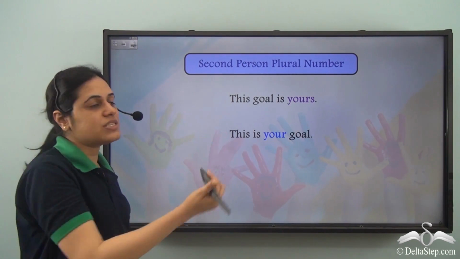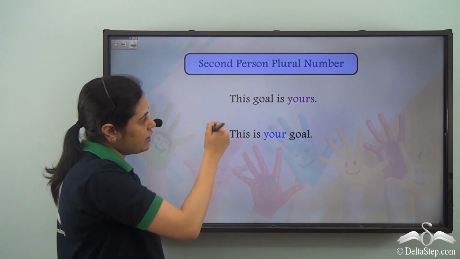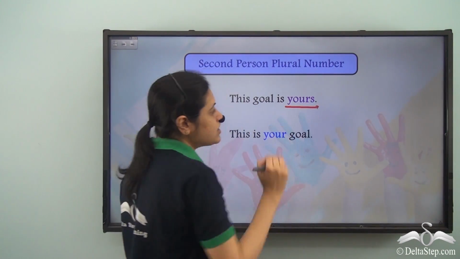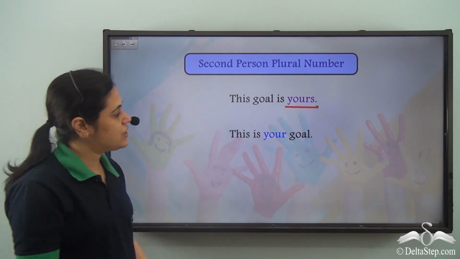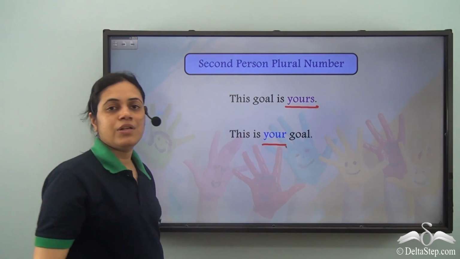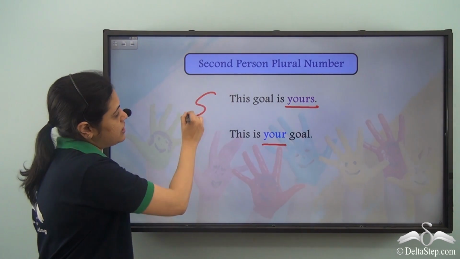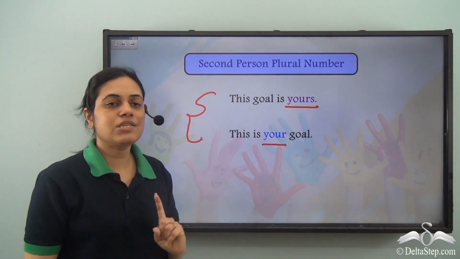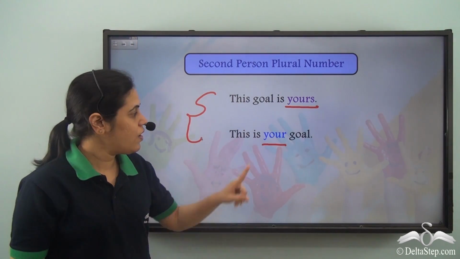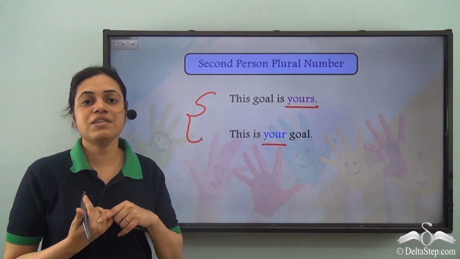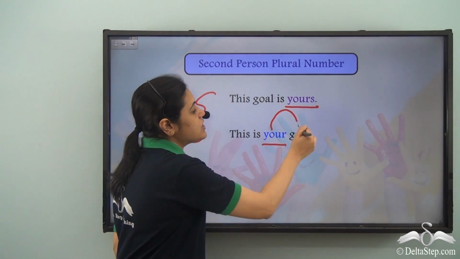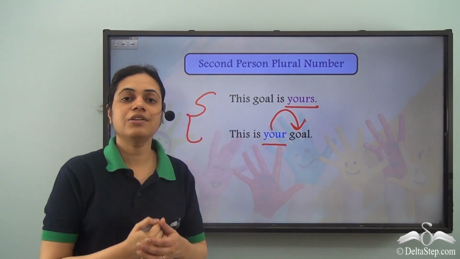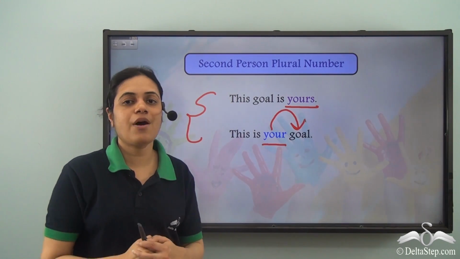For second person plural, once again, this goal is yours and this is your goal. So these two sentences mean the same thing, but yours is a possessive pronoun and your is a possessive adjective because it describes the word goal, which is a noun.